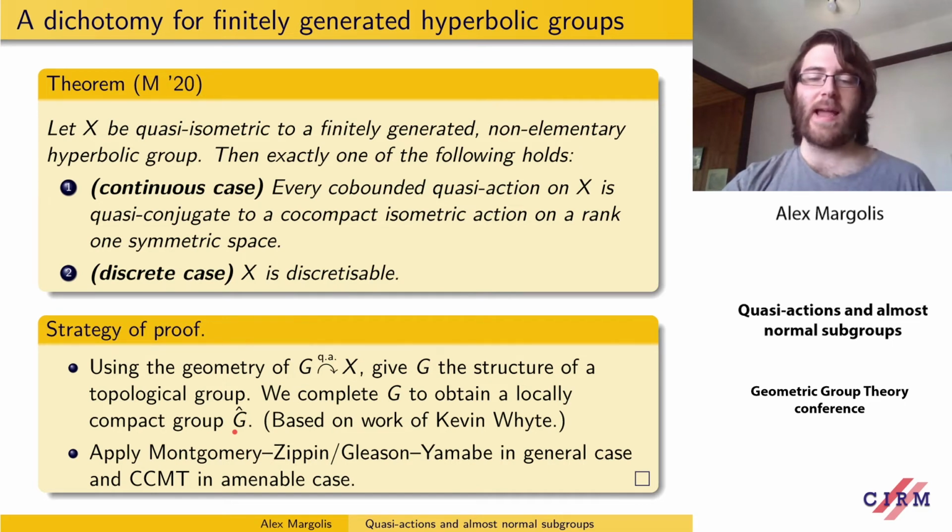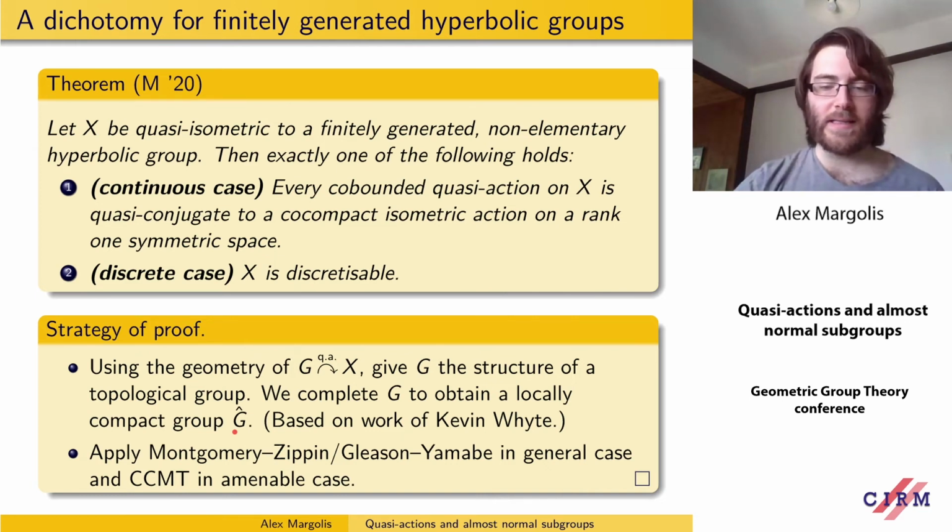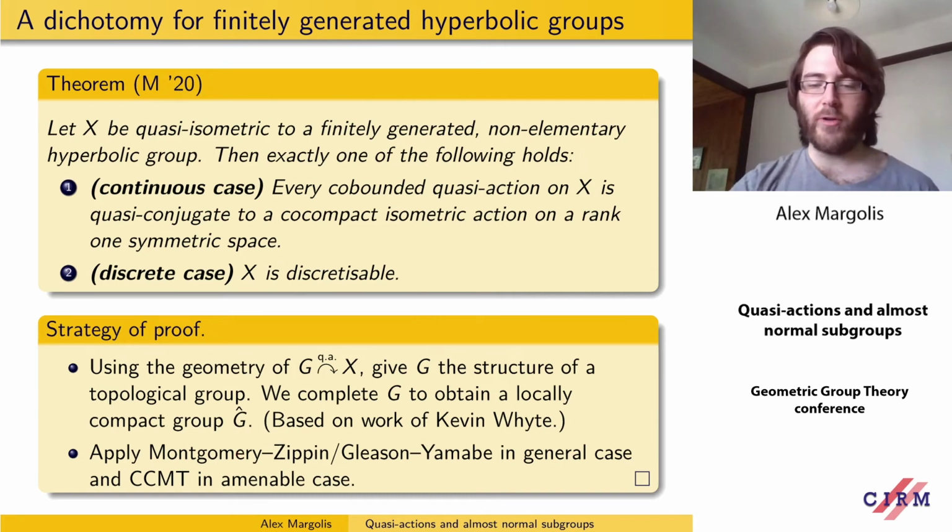So for instance, the action of the Baumslag-Solitar group BS(1,2) on the Bass-Serre tree, when we complete that, we get a locally compact amenable group, in which case the work of Caprace, Cornulier, Monod, and Tessera that I mentioned on the previous slide classifies all of these groups.